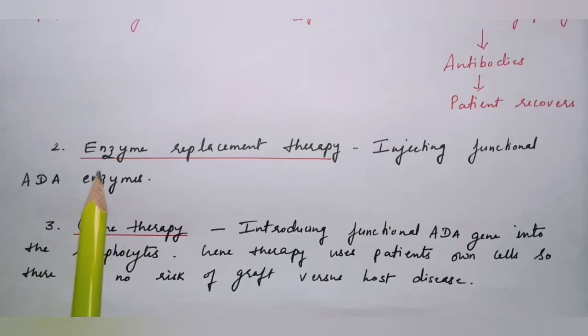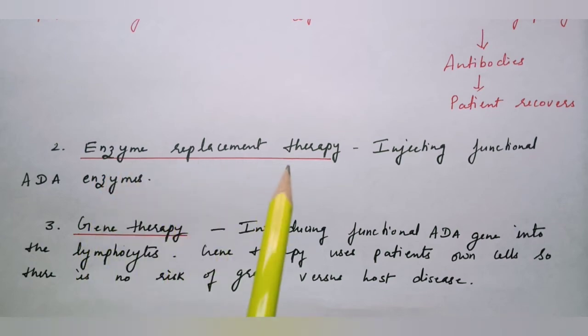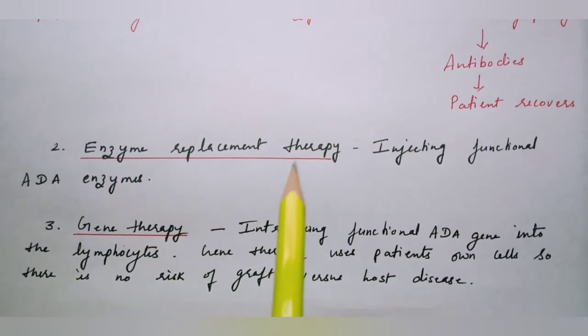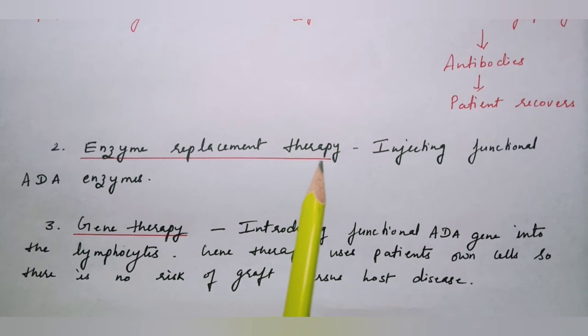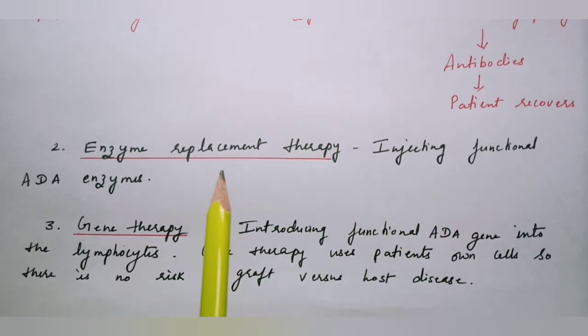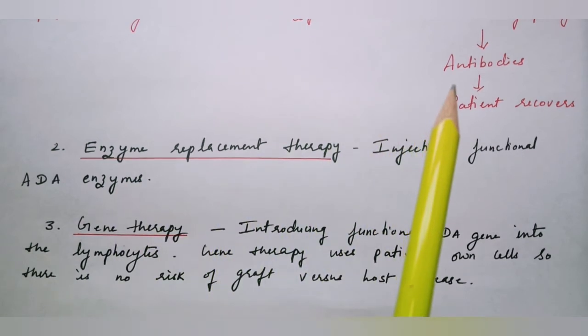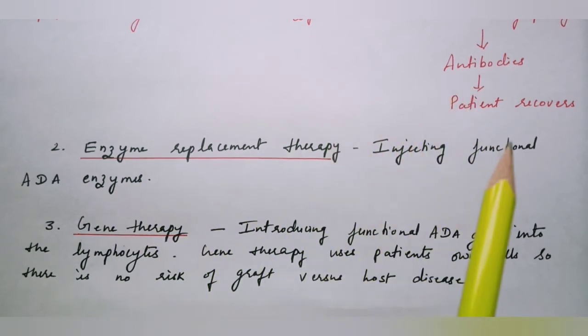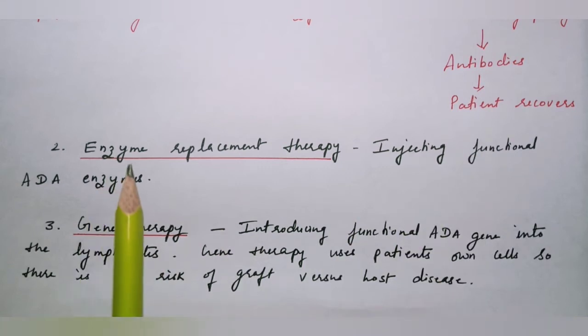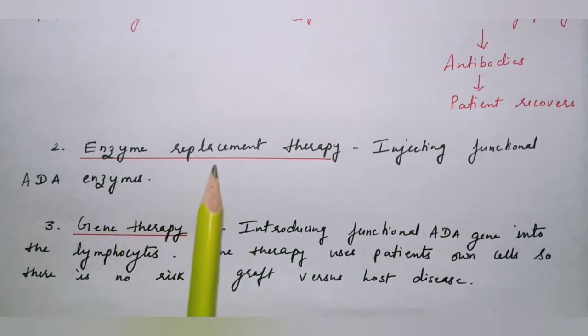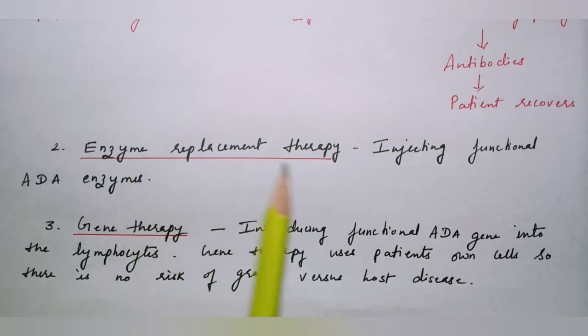The second method to treat SCID is enzyme replacement therapy. In this method, enzymes which are manufactured in laboratory conditions are injected into the body of the patient. These enzymes start working immediately and antibody production starts. The patient recovers. But these enzymes cannot survive in the body for a very long time, so the enzyme injection has to be given again and again.